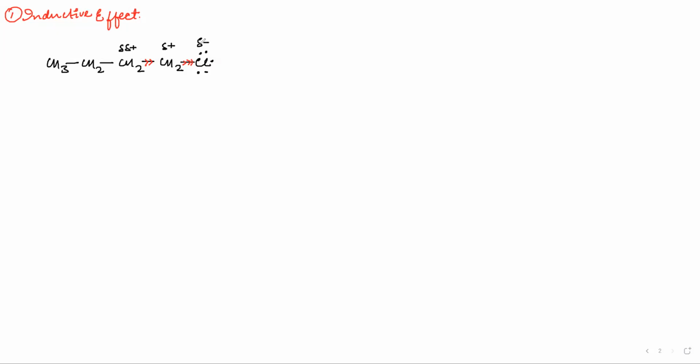It means this is a small partial charge. This is also a partial positive charge, a very, very small positive charge. By virtue of this delta positive, this CH2 will also pull some electrons, but the magnitude will decrease slowly. This will be delta, delta, delta positive, and then delta, delta, delta, delta positive.